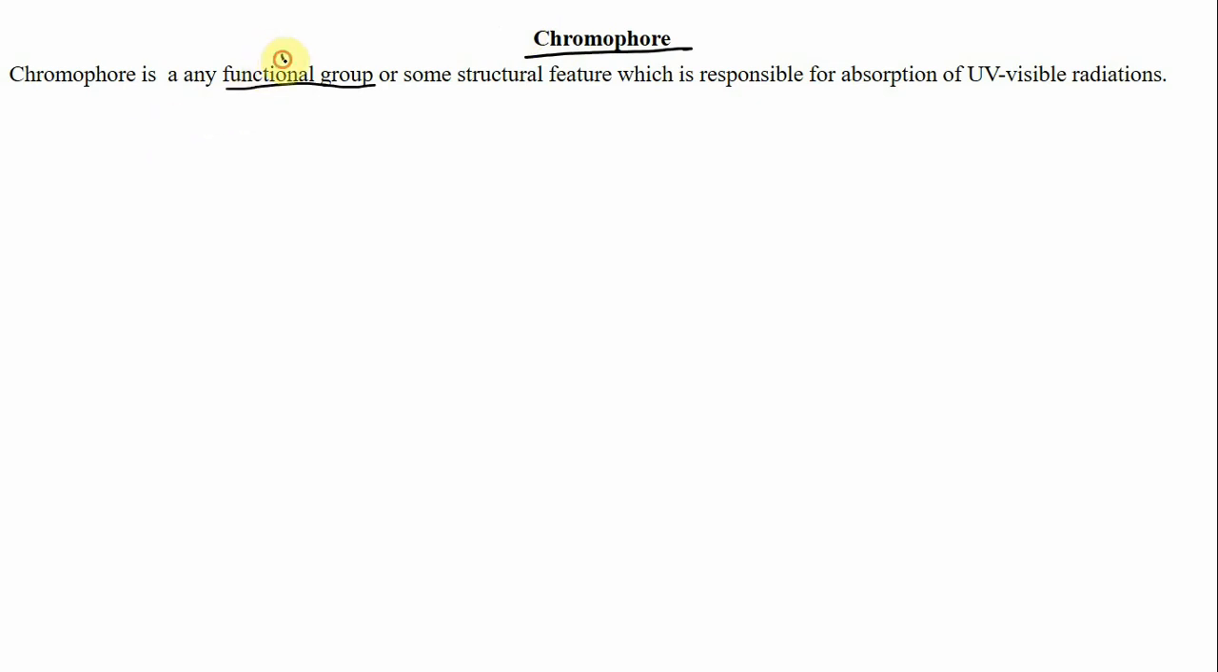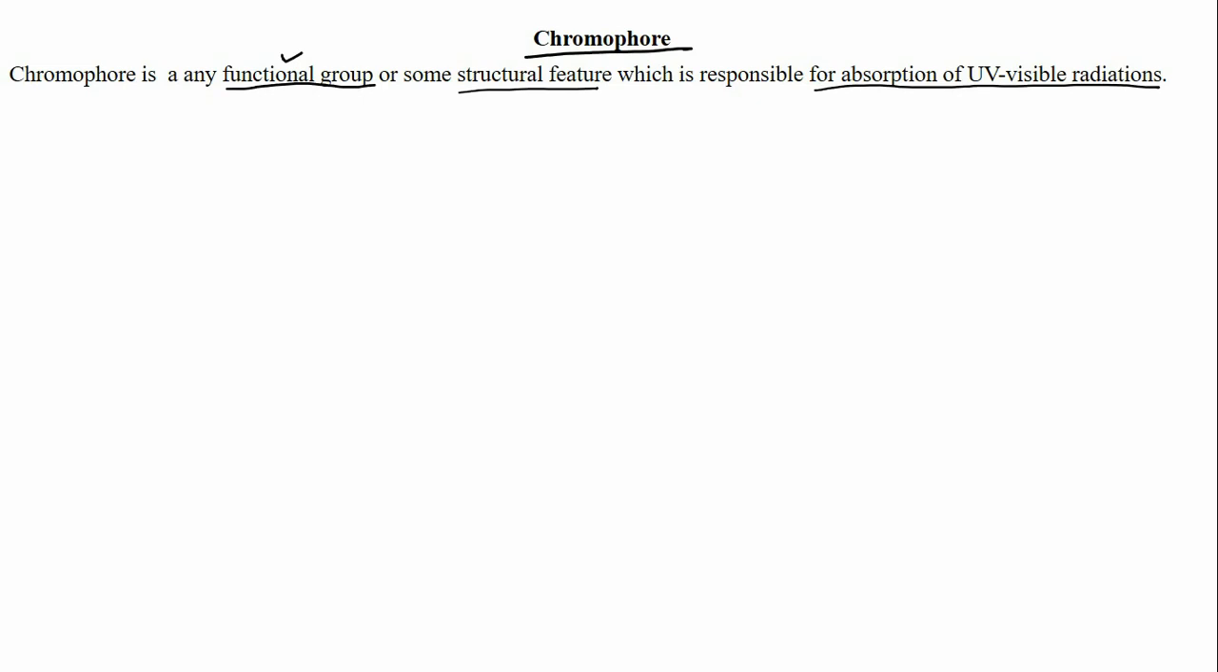Chromophore is any functional group or any structural feature which is responsible for absorption of UV visible radiations. So chromophore may be any functional group or any structural feature which is present in a molecule, and it is responsible for the absorption of UV and visible radiations.